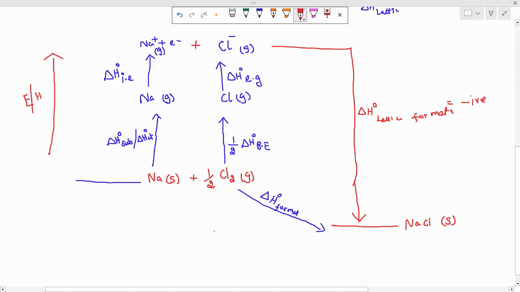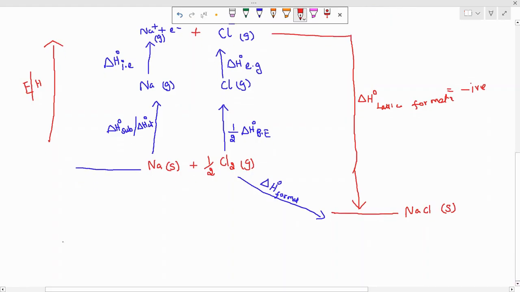Now, why do we need the Born-Haber cycle? We want to determine the lattice enthalpy. That's the purpose of the Born-Haber cycle. So I'm going to apply Hess's law. What is Hess's law? When you go from A to D directly, and when you use another path like this, both paths will have the same enthalpy change. For example, if it is delta H, and the other path has delta H1, delta H2, delta H3, then delta H will be equal to delta H1 plus delta H2 plus delta H3.